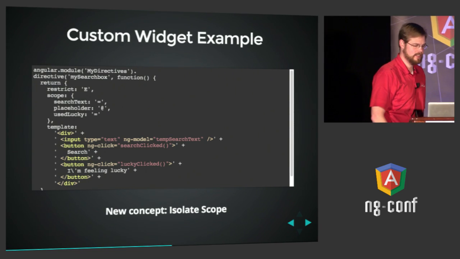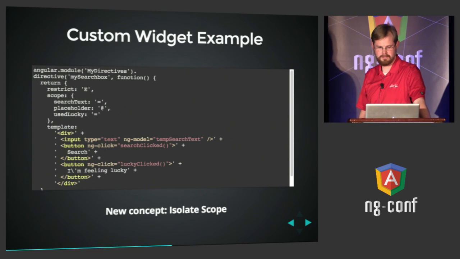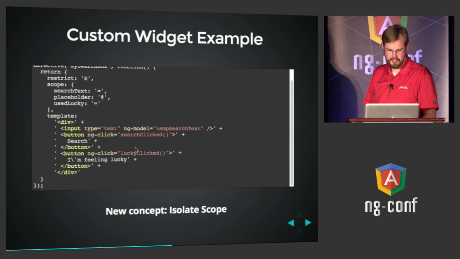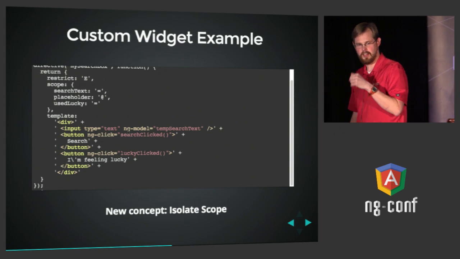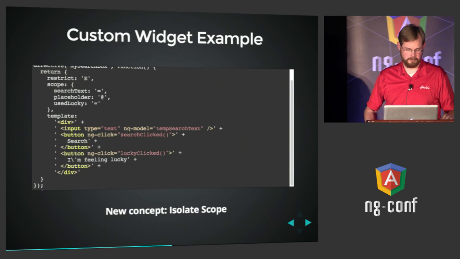And it's isolated in the way we talked about earlier, meaning it will not inherit from its parent scope. And the way this works in this case is we've specified our HTML here in the template, and we've even given it some ng-click stuff. So this demonstrates that you can nest Angular directives within each other. And we'll show you how that works here in just a second.